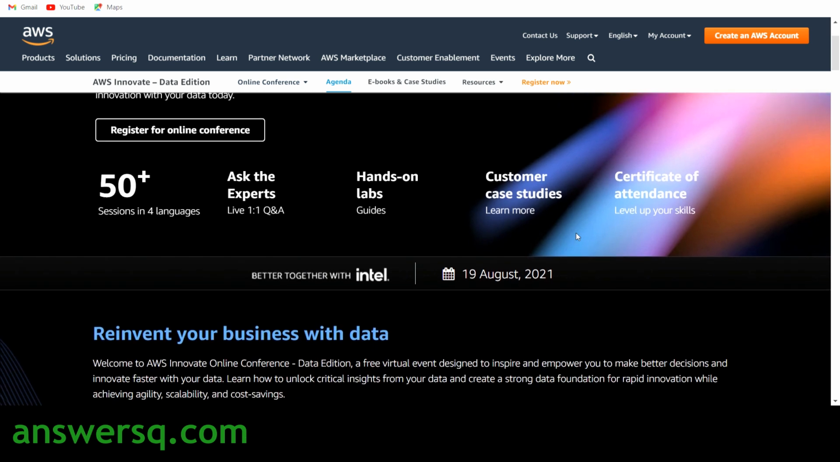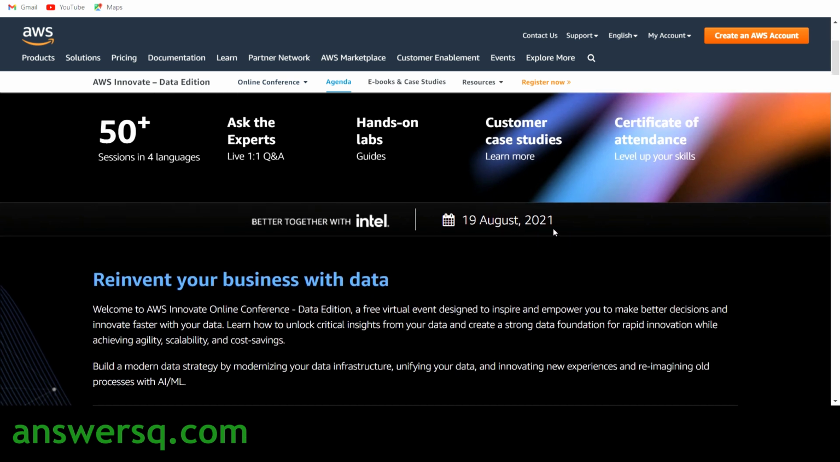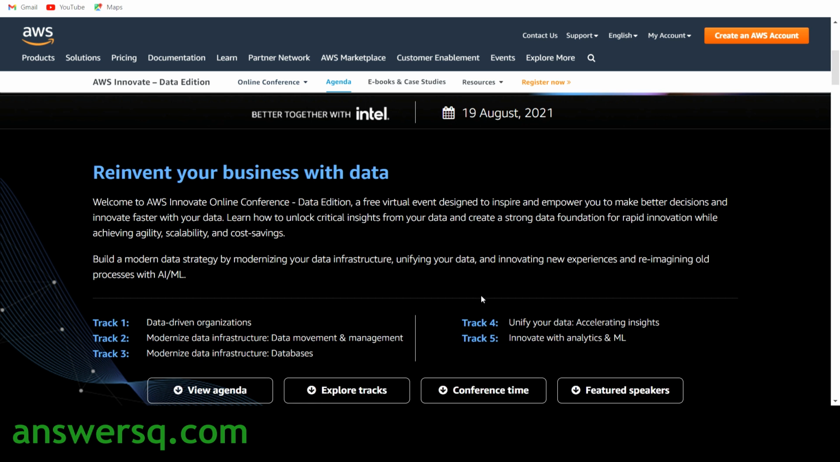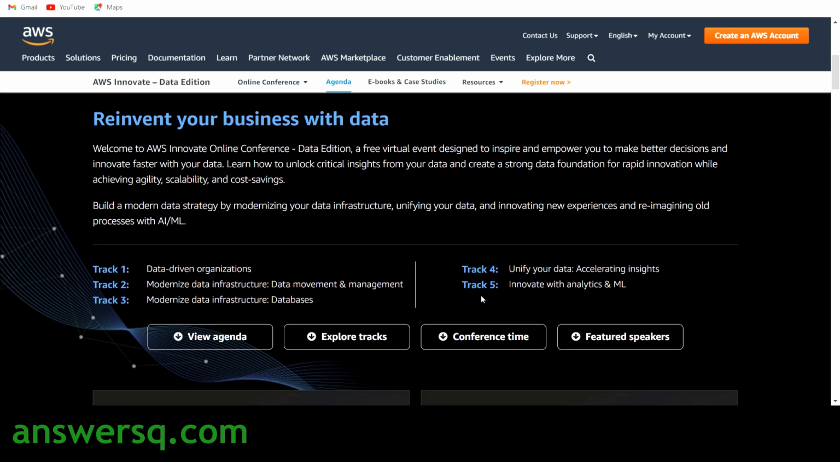So this event is going to be conducted on 19th August 2021, and by participating in this event you will get to know how to get insights from your data and create a strong data foundation for rapid innovation while achieving agility, scalability and cost savings.